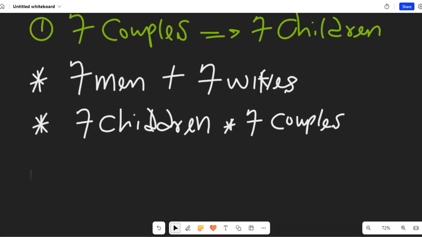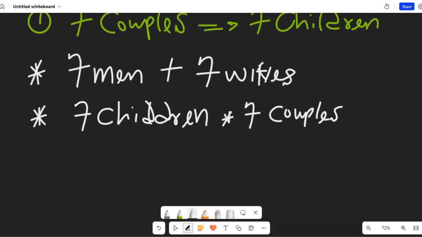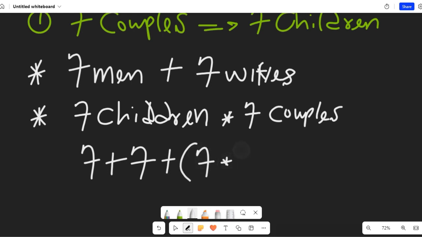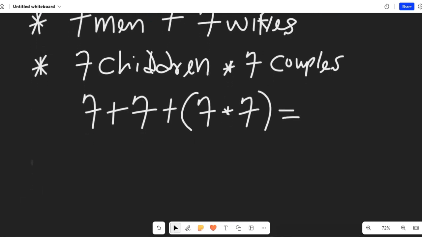From this, we automatically have 7 plus 7 wives, and this will be added to the 7 children multiplied by the 7 couples, and this will give us the total number of people.